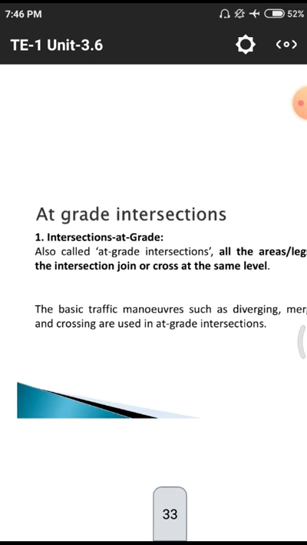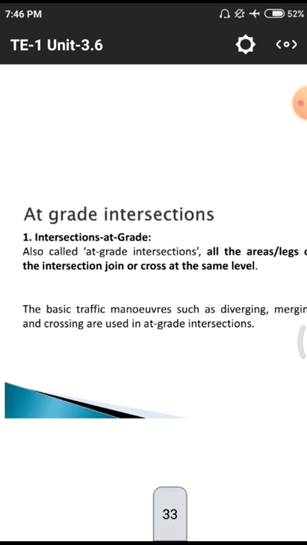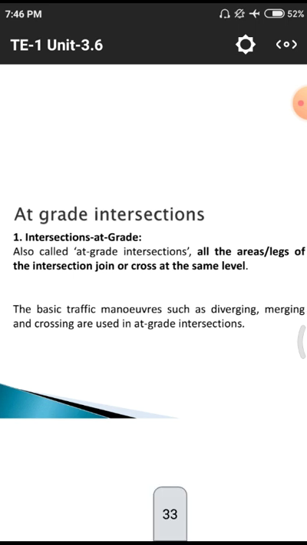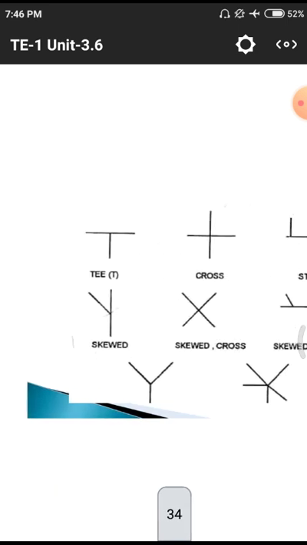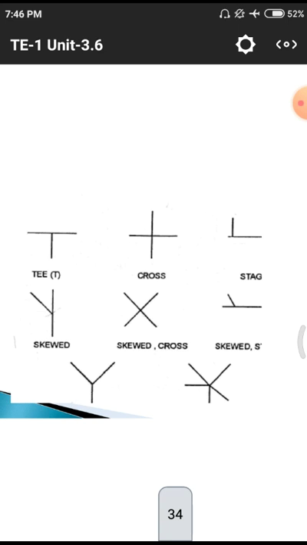What are grade intersections? A grade intersection is also called an at-grade intersection. In these, the legs of the intersection join at the same level. The basic traffic maneuvers such as diverging, merging and crossing are used at these intersections. These are the grade intersections.